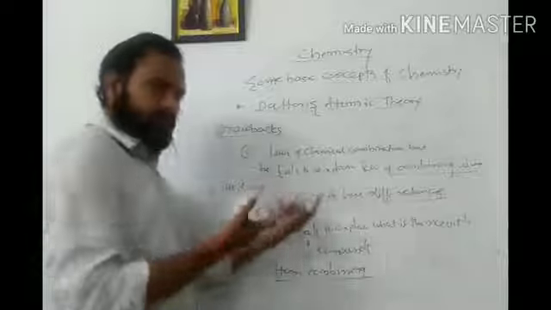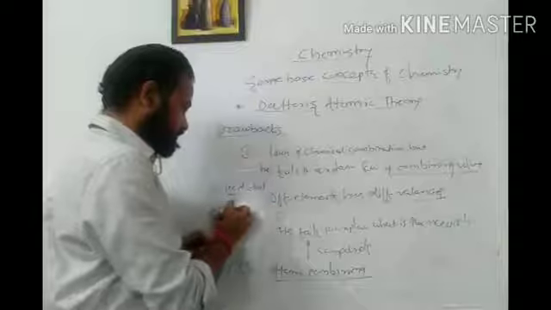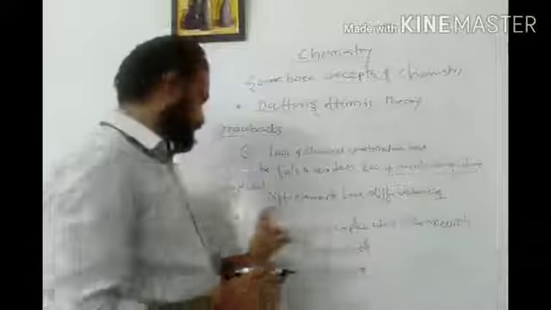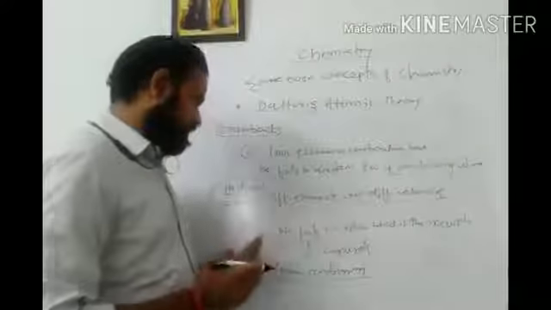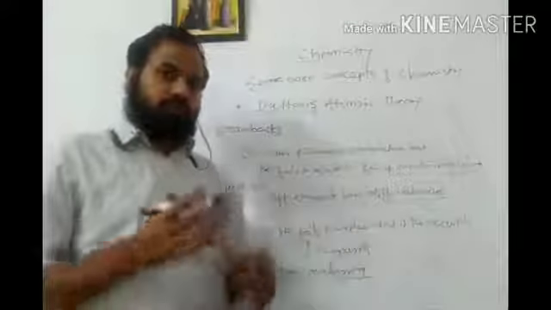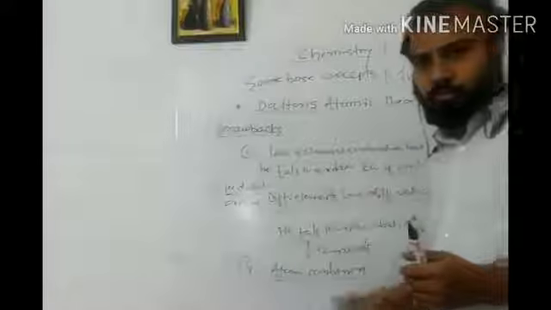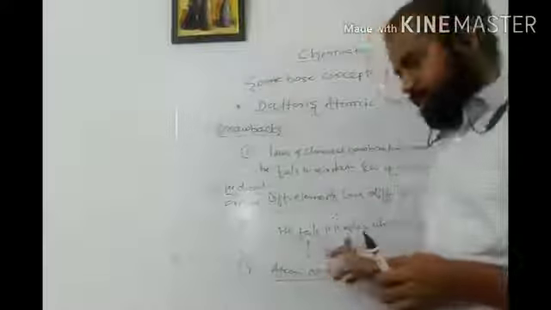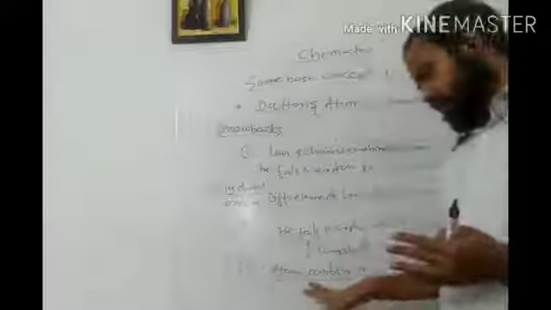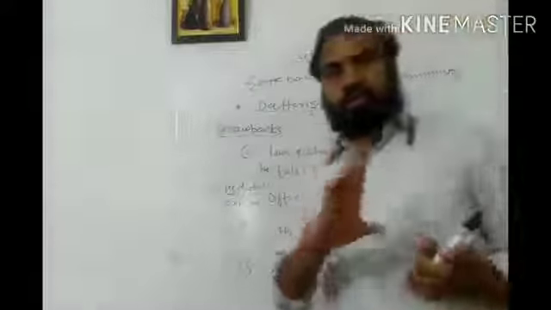I am just writing it down in a simple format, and I will provide you the notes then. He didn't explain why different elements have different valencies, or the reason, we can say. Then the third drawback is he fails to explain the necessity of compounds. We have studied that elements combine in different proportions to get a compound. So what is the necessity of a compound? He could not explain that to us. And again he fails to explain what the forces are so that atoms are combined. So these are nothing but the drawbacks of Dalton's atomic theory.